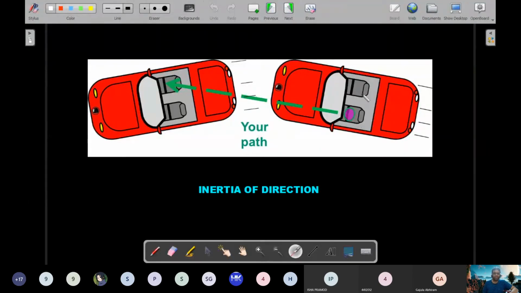So if you want to not go in this direction and go along with the car, then you have to hold your left hand onto this door, right? That's what we instinctively do in order to ensure that we don't go onto the right side seat. Okay, so this is another example I wanted to show you of inertia.